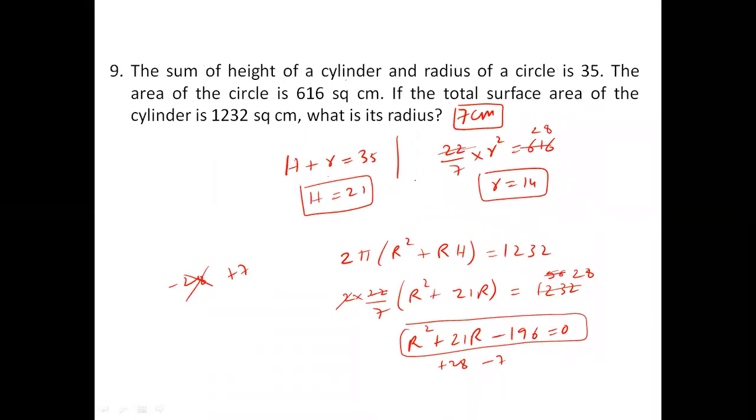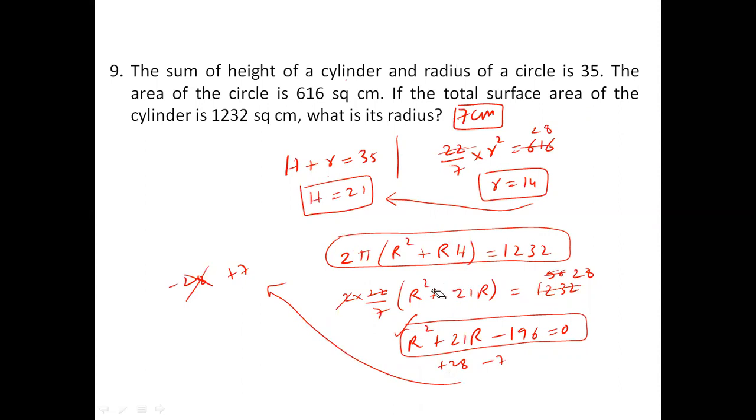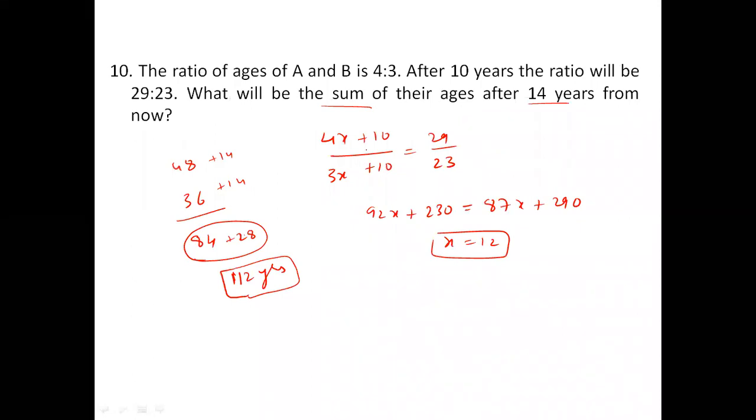This is the only place where we used the area of the circle formula to find the radius, and then found the height, and then used the total surface area formula for the cylinder to find its radius, where we arrived at a quadratic equation which has to be solved in less than 20 seconds, because you know how to crack quadratic equations for banking. And this is a question where again, after 10 years some equation is given, we got the x value, we got the total plus 28 after 14 years, so 112 years.